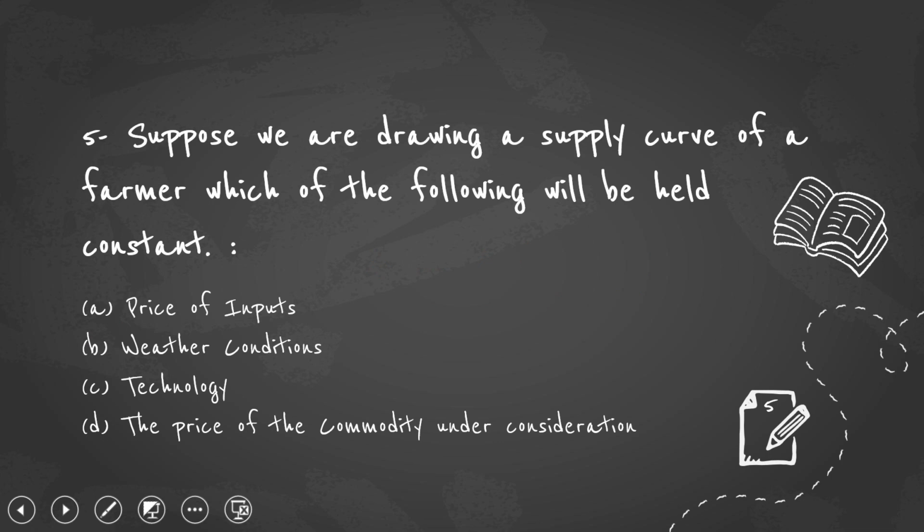The next question. Suppose we are drawing a supply curve of a farmer. Which of the following will be held constant? When I draw the supply curve for a farmer, the price of the commodity under consideration should be held constant. So the answer is D.